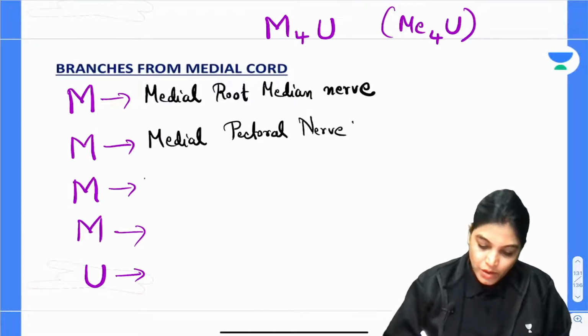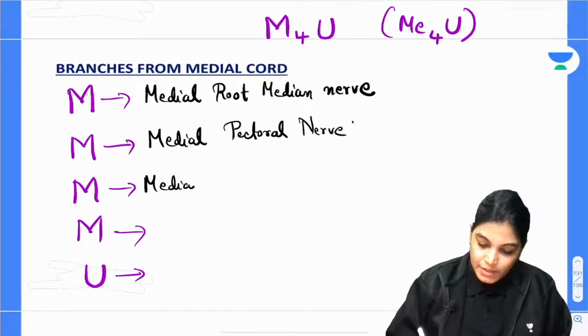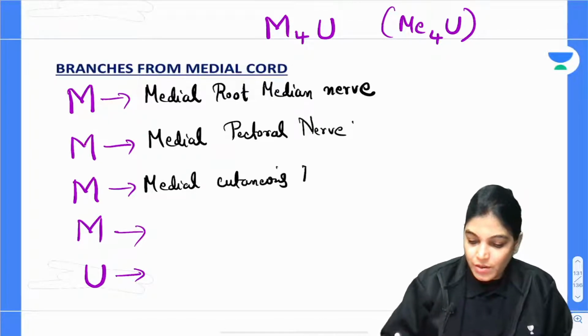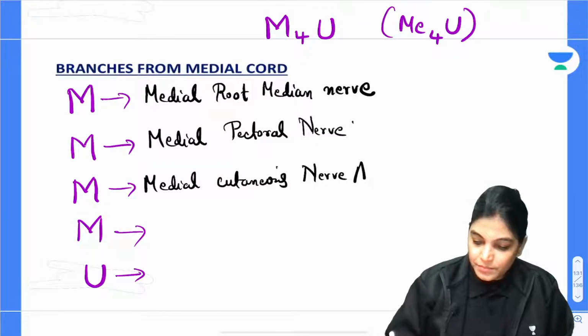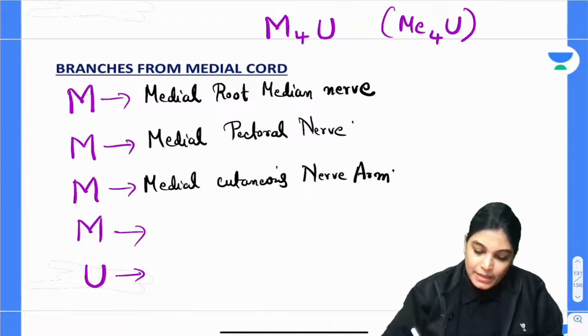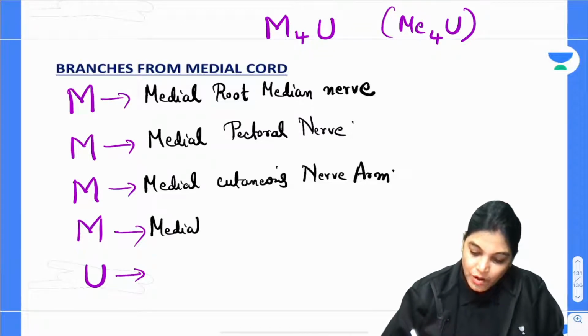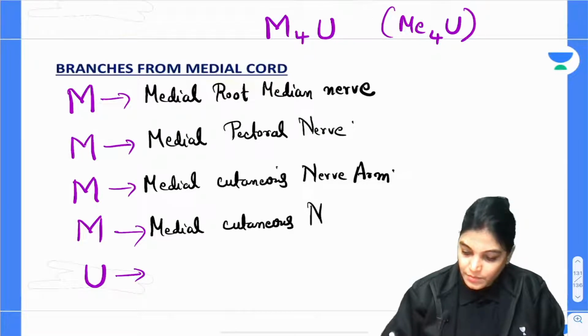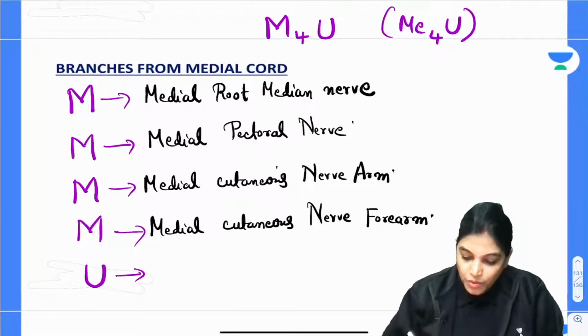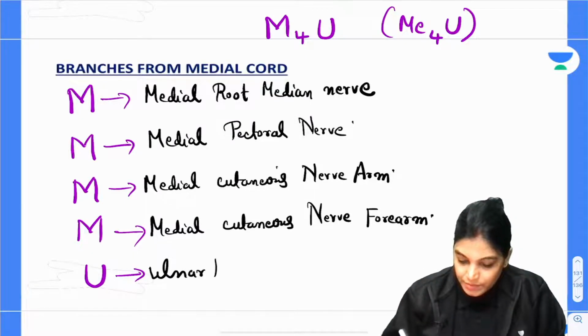Another M stands for medial cutaneous nerve of arm. Another M for medial cutaneous nerve of forearm. And U for ulnar nerve.